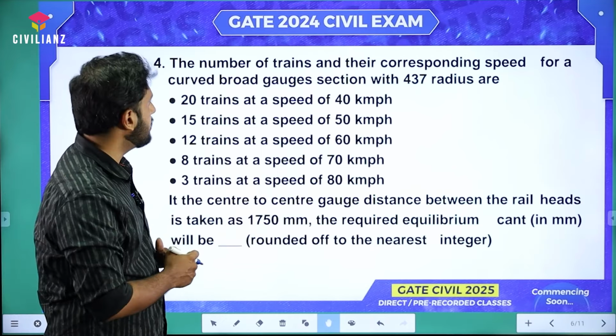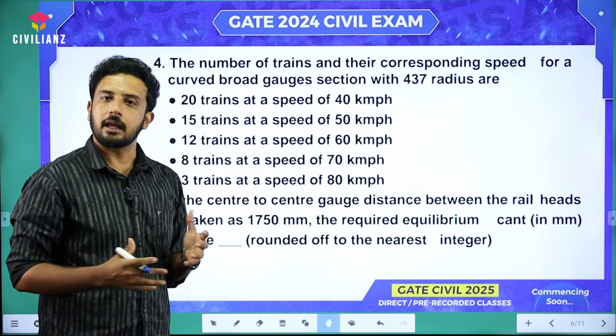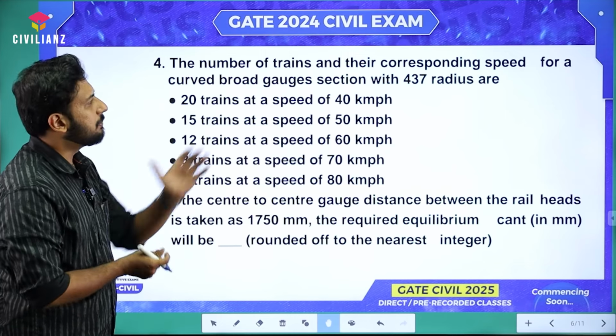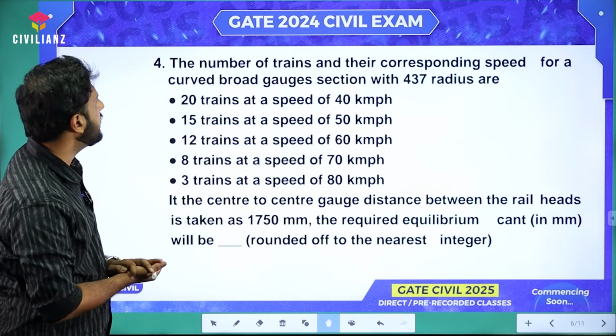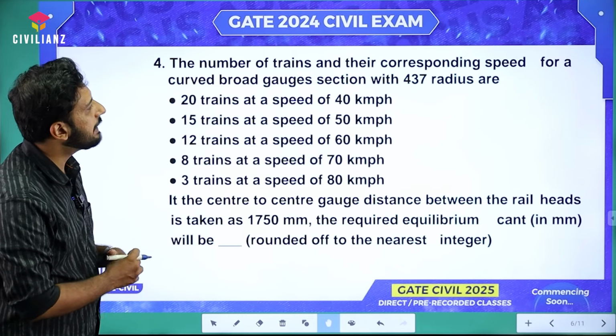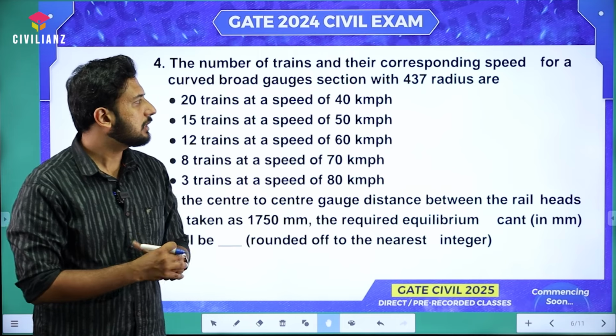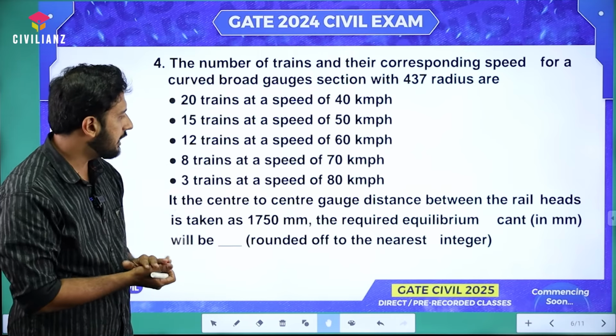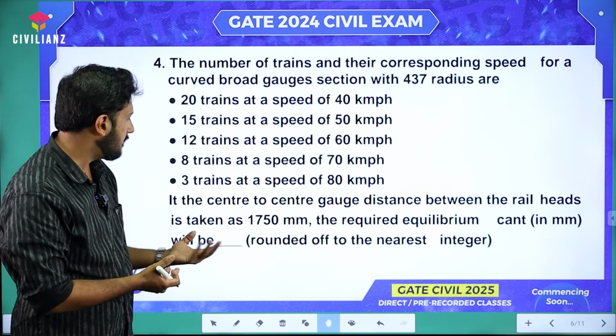Moving on to the next question, which is actually from the railway engineering subject, or I can say chapter. The number of trains and the corresponding speed for a curved broad gauge section with 437 meter radius R. They have given data and finally they are asking for the superelevation, right? The equilibrium cant.